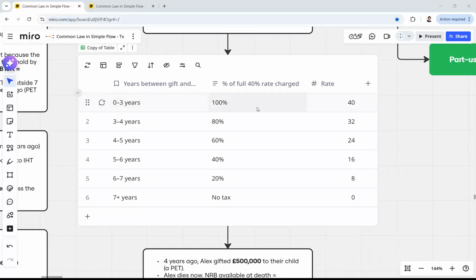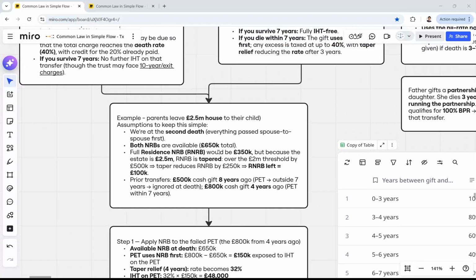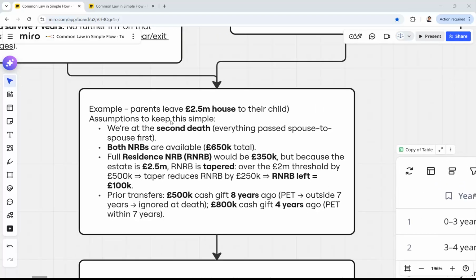Just again, the table is pretty straightforward. 40% tax applies when you die from 0 to 3 years. When it's between 3 and 4, it's 32, between 4 and 5, 24, between 5 and 6, 16, between 6 and 7, 8, and more than 7, it's 0. Let's now continue with some examples.